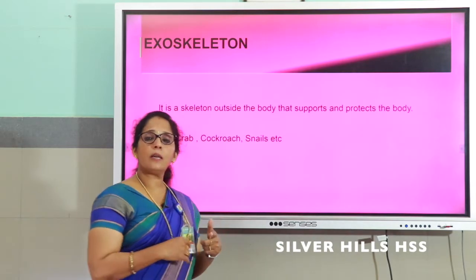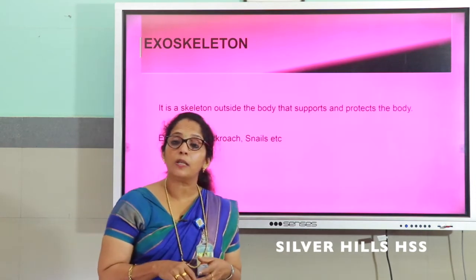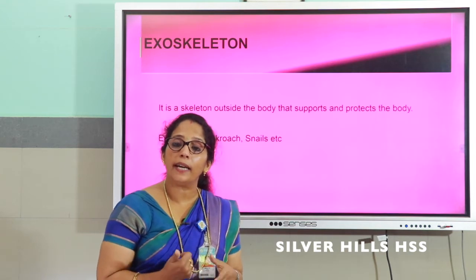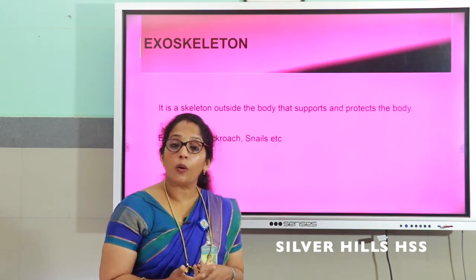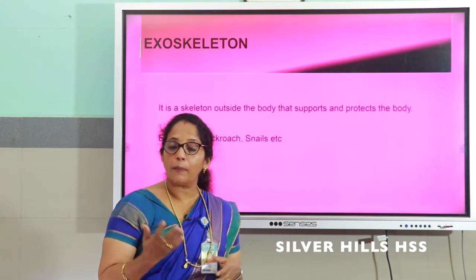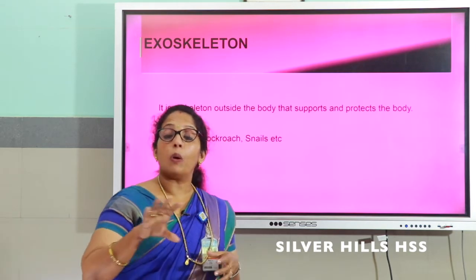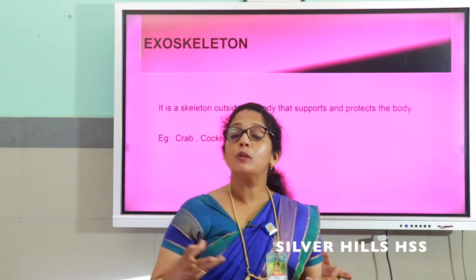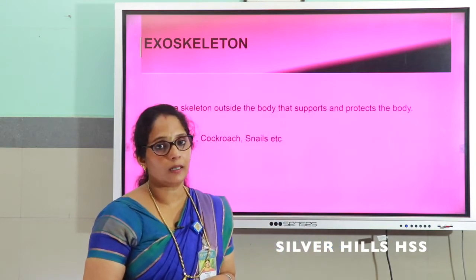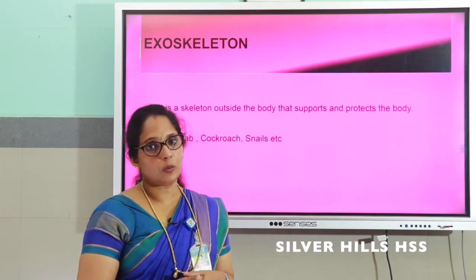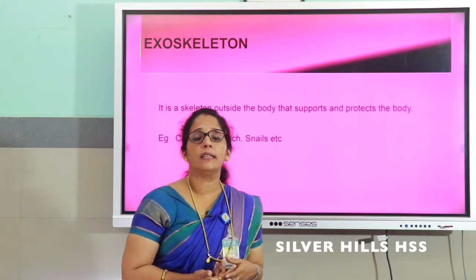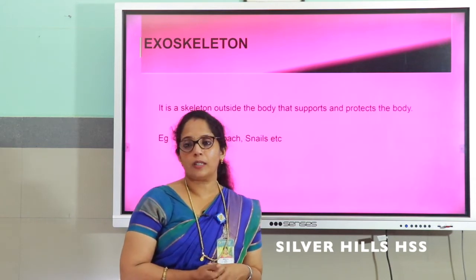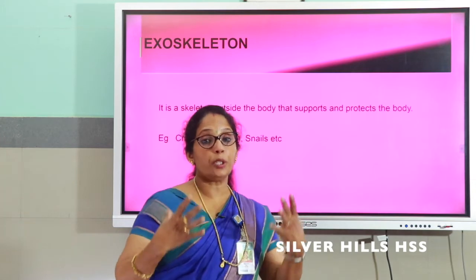In the same way, there are some organisms which have both endoskeleton and exoskeleton. Which are the organisms having both endo and exoskeleton? That is tortoise and crocodile. Just think about crocodile. On the body surface there are some scales, that is exoskeleton. Inside the body also there are some bones, that is endoskeleton. In the same way tortoise also. So these are the two animals that have both endoskeleton and exoskeleton.